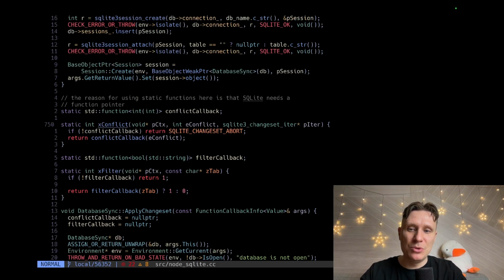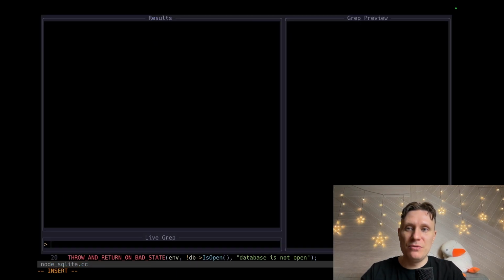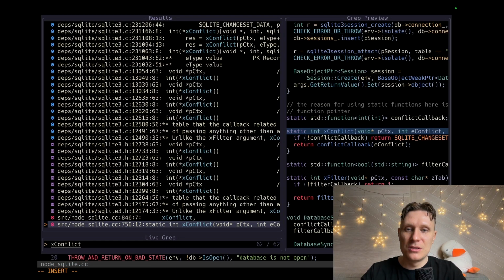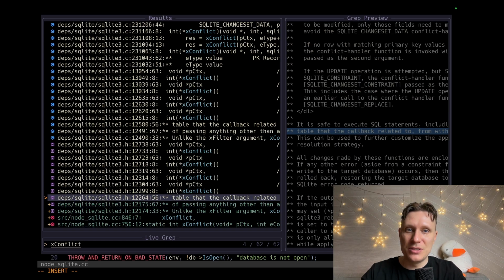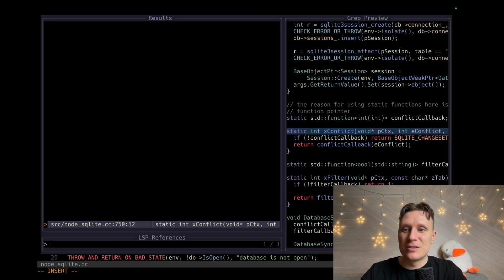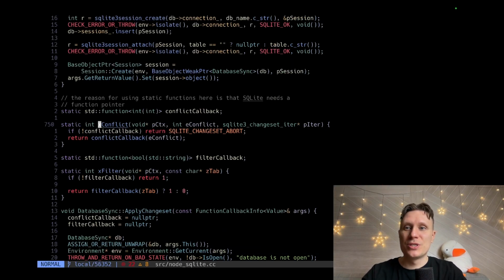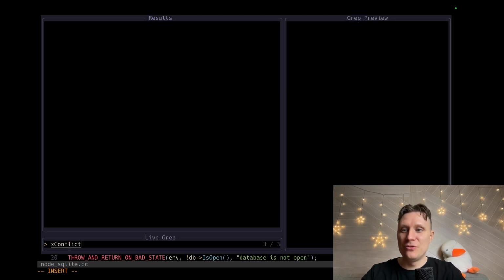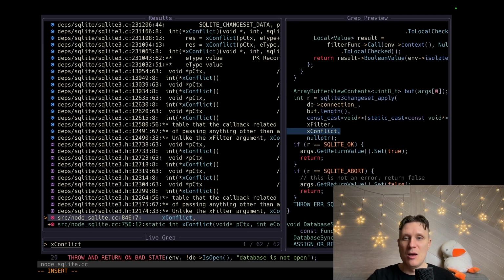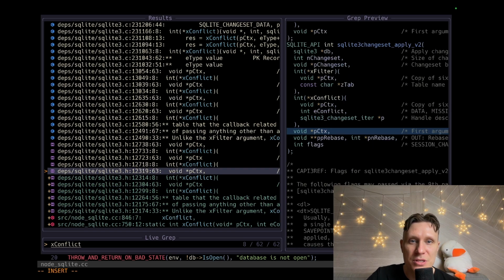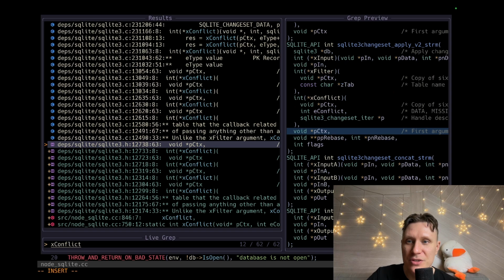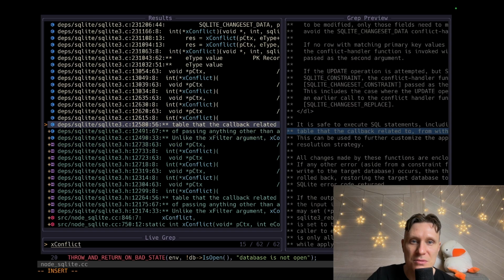Somehow the C++ module is not working in my Vim. This is extremely sad. I can't press and find all use cases of this conflict. I need to find them manually. But hear me out. There are a lot of references to this.